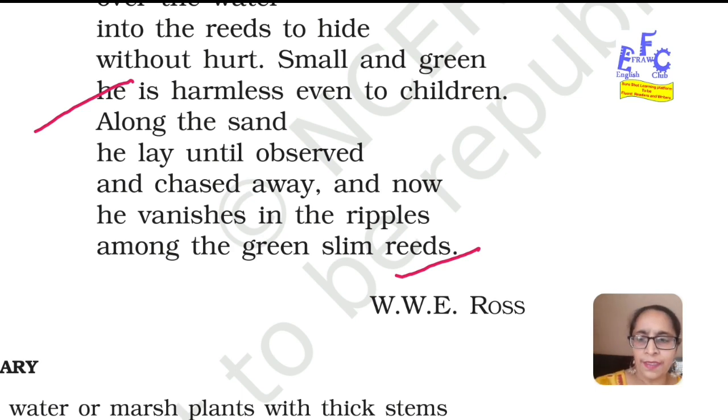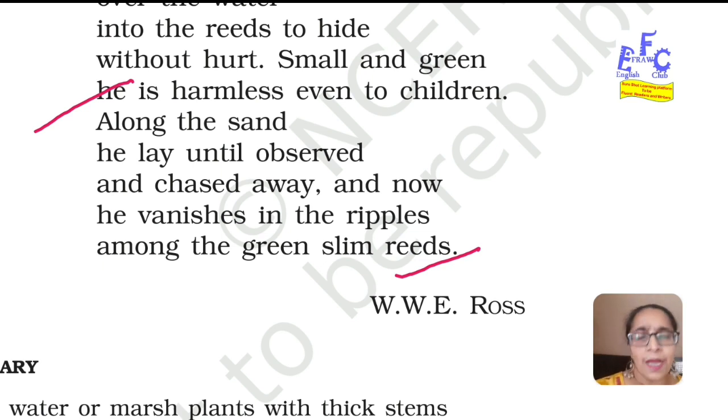Chased tells us that someone is going behind something. Vanishes means hides somewhere or is not visible, that means it cannot be seen with the eyes at a particular moment.